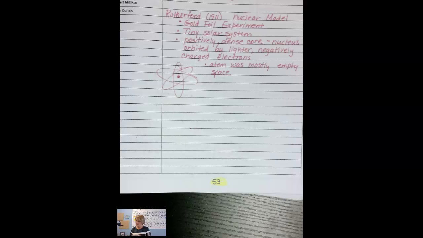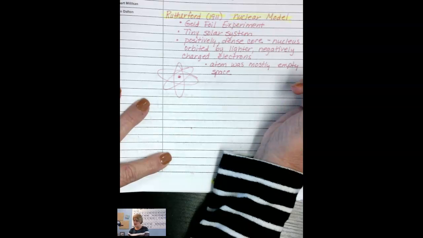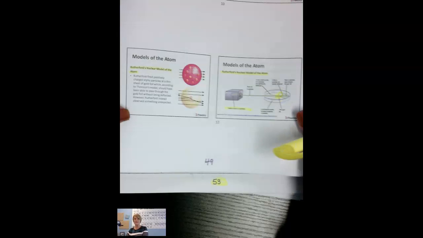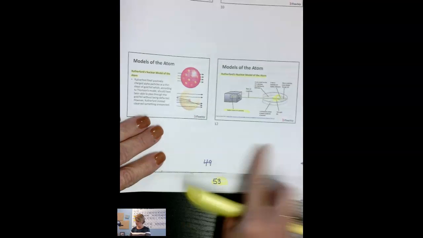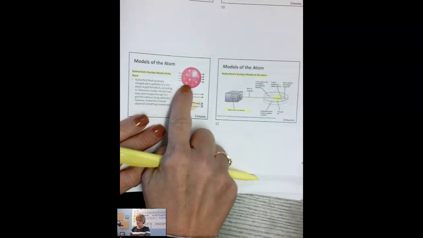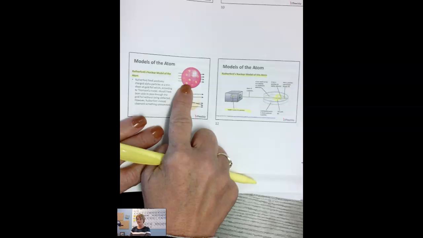Okay, the next person that we're going to talk about is Rutherford. Rutherford did what we call the nuclear model, and what he's really known for is the gold foil experiment. So let's just look at that experiment before we do too many notes. This is Rutherford's gold foil experiment, if you can look at the pictures here. So this was J.J. Thomson's plum pudding model.